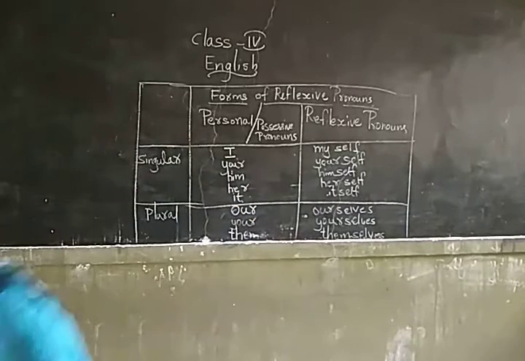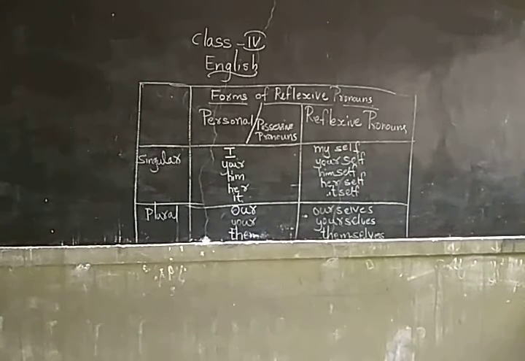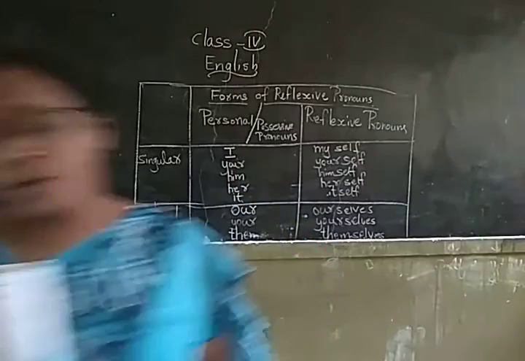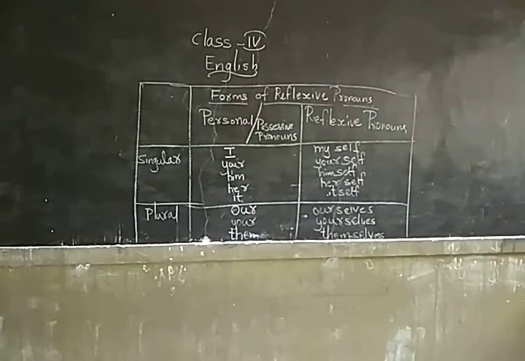If you know this chart, you will understand one thing: what to use for singular and what to use for plural. For singular you are going to use self, for plural you are going to use selves. Okay? See here, practice zone. This table you are going to write in your notebook. Okay? Now, practice zone 2, page number 93.